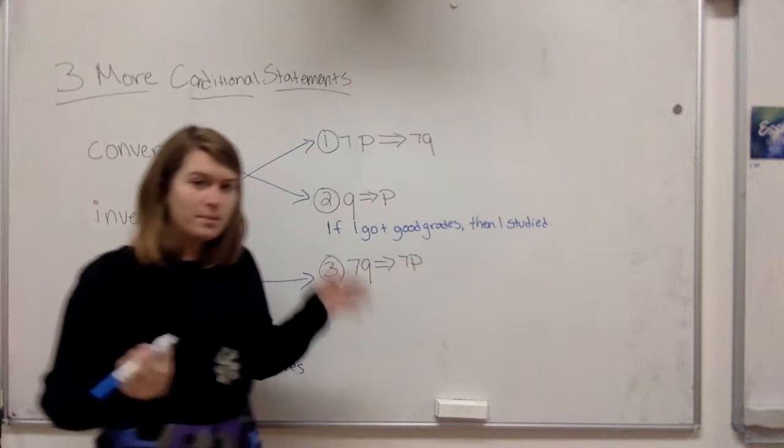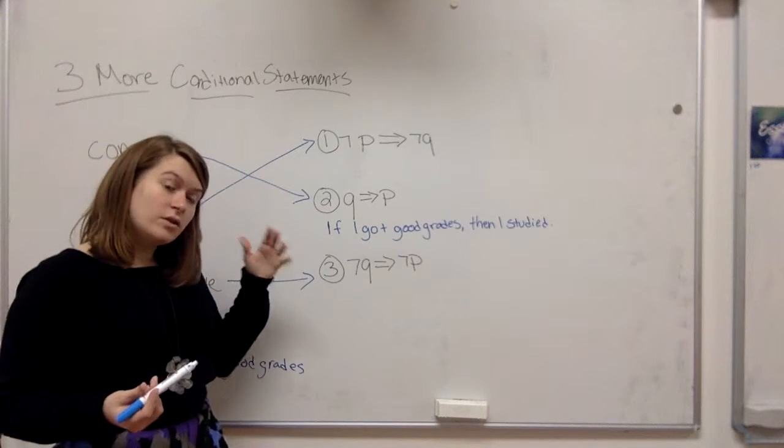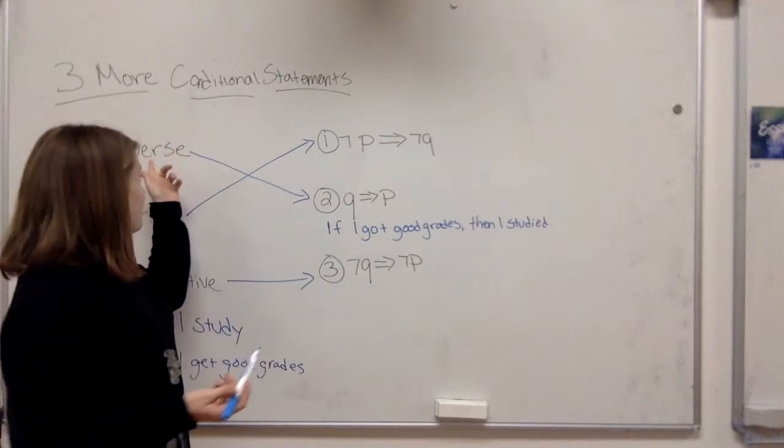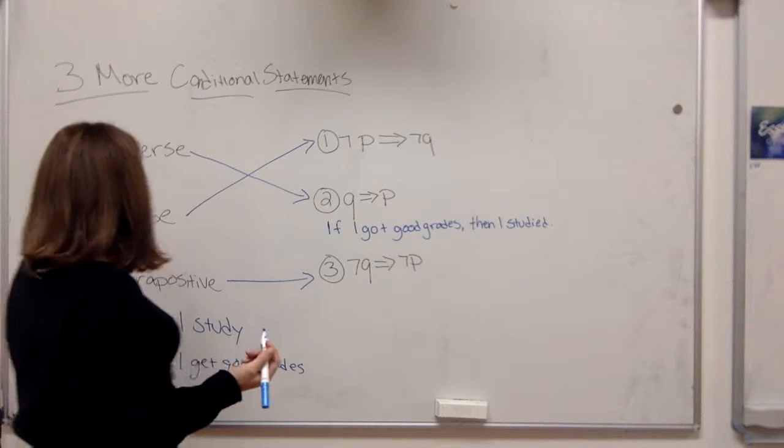So this is like looking at it backwards. So it's saying, if I got good grades, then I studied. So this is saying in the converse statement that to get good grades, you have to have studied. All right, so let's look at the next one.